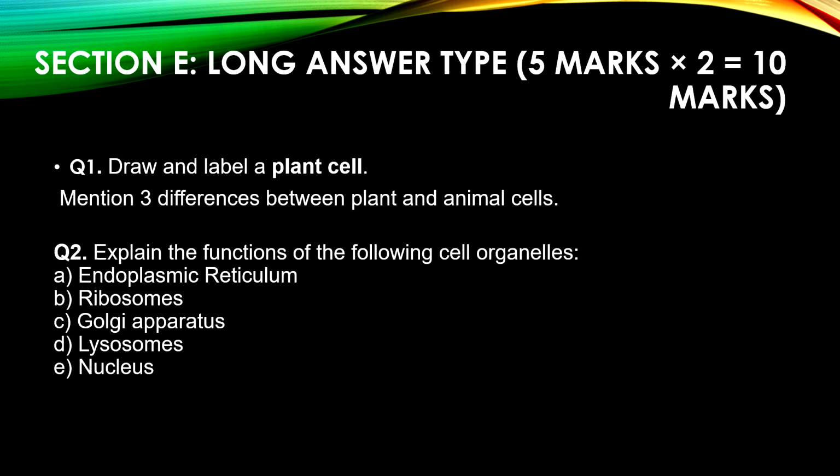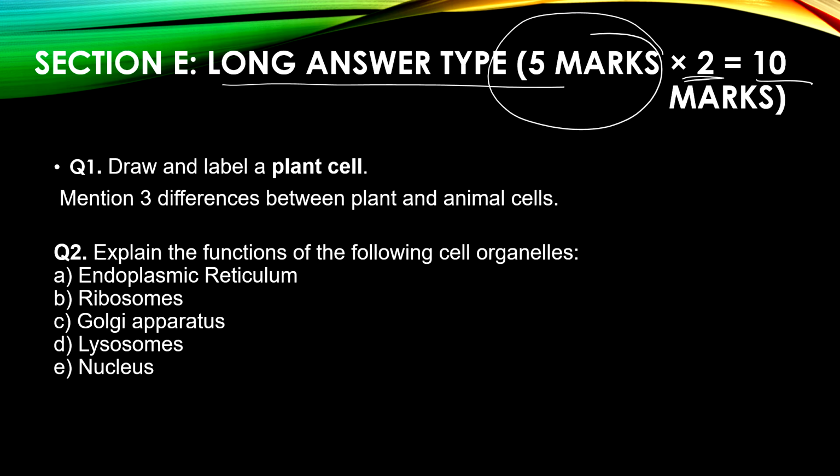So here we come with the long answer type of question. 5 marks into 2, 10 marks. The first one is: draw and label a plant cell. This you know, in your textbook it's very clearly given. Whichever textbook you are following, just go through it, draw and label a plant cell.